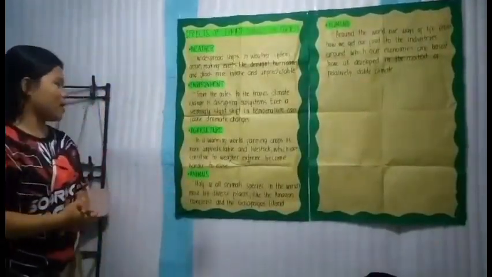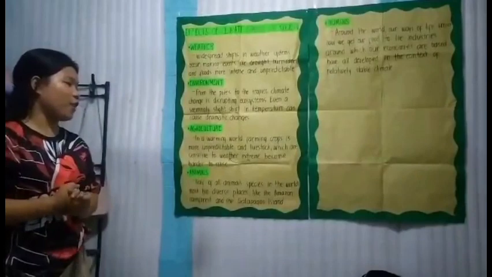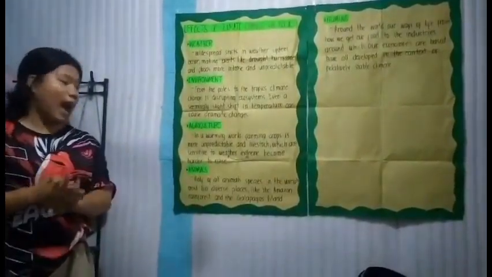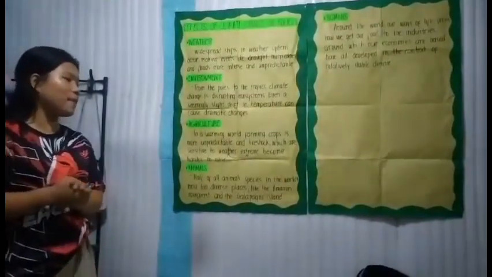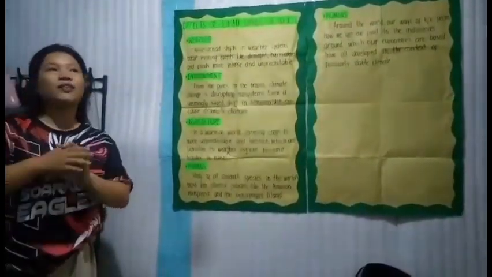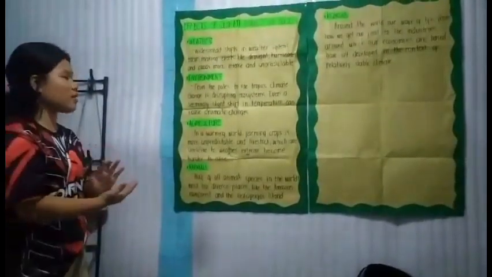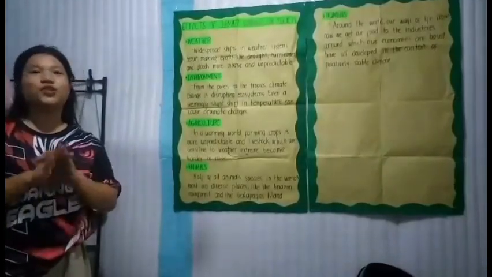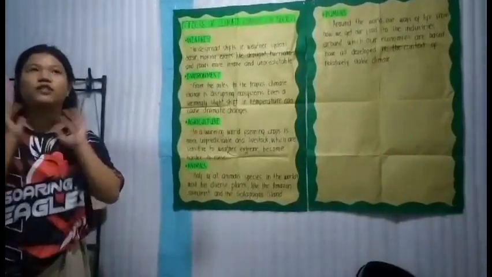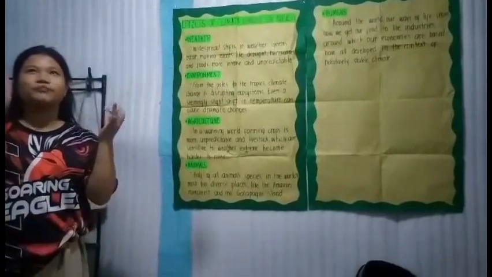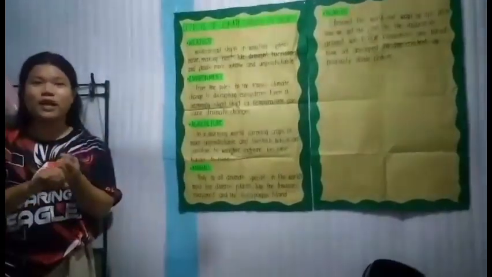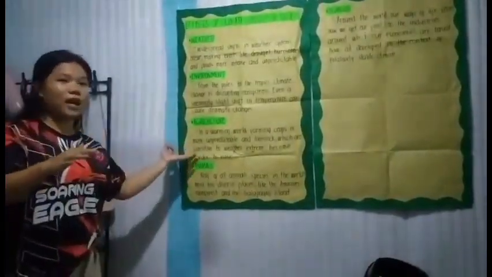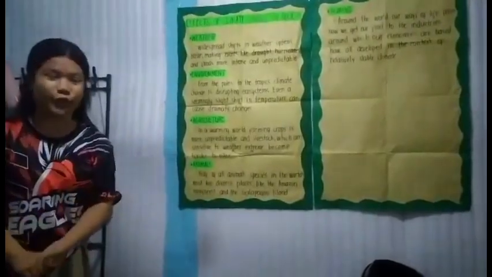The fourth one is animals. Half of animal species in the world's most biodiverse places, like the Amazon rainforest and the Galapagos Islands. So an example of this is habitat loss. Rising temperatures affect vegetation. What else? Food sources, or for agriculture, the access to water.